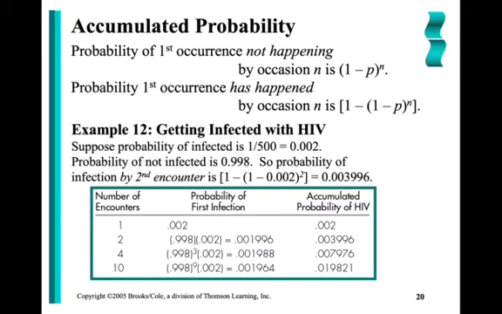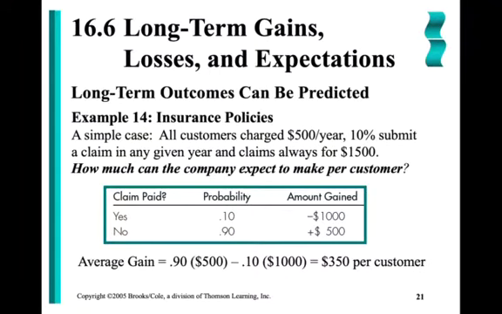All right. Long-term gains, losses, and expectations. This is our expected value. It says, all customers are charged $500 a year at this insurance company. 10% of them submit a claim in any given year. And the claim always awards $1,500. How much will the company expect to make per customer?